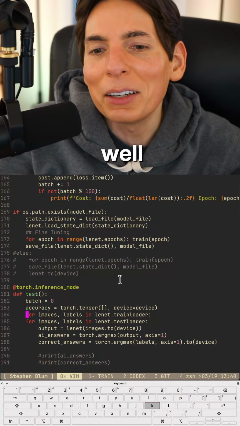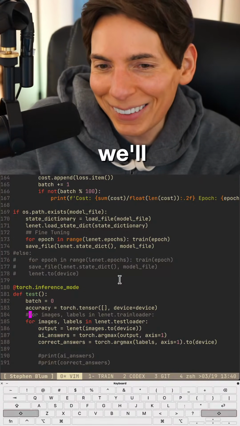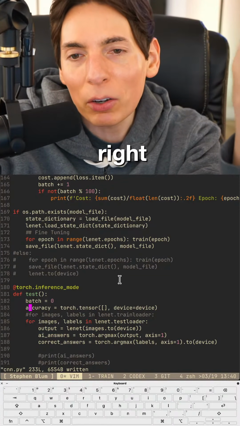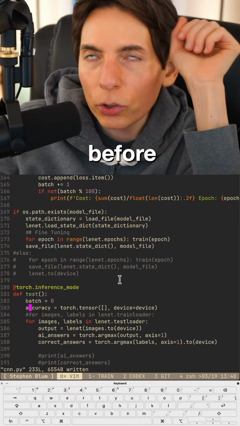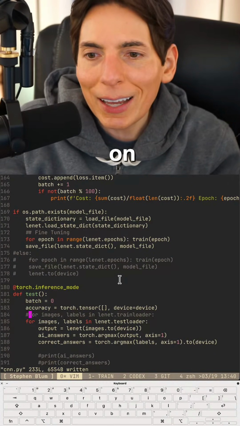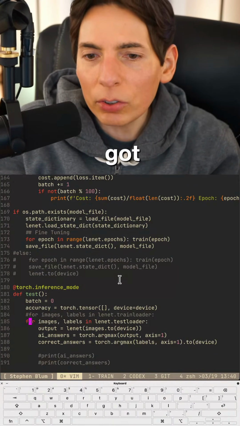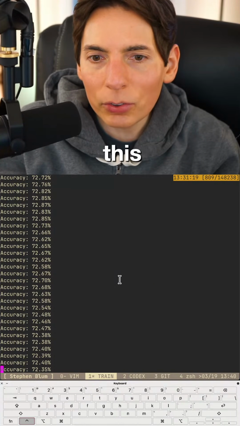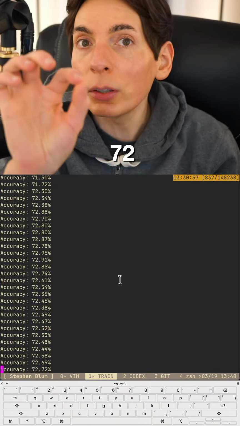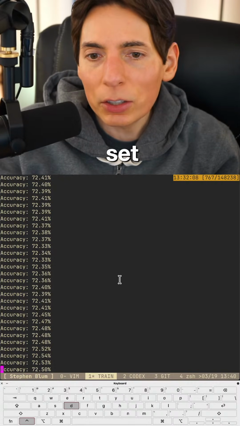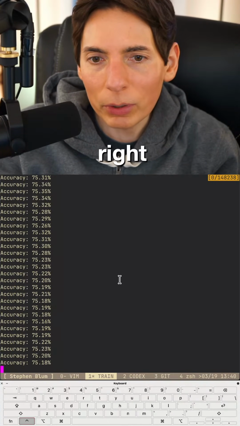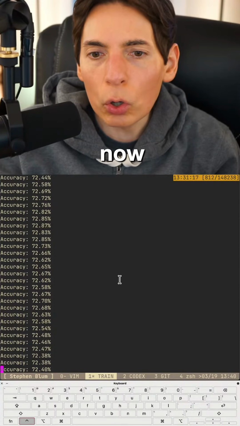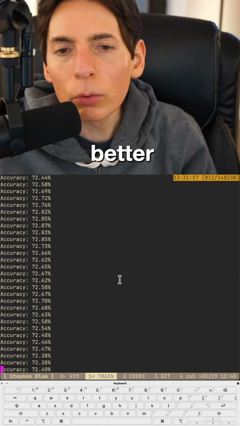All right, well, fine. At least it's got better recall, right? Do you remember what it was before? Before, it was running on the test set, and it got like 60-something percent. Let me go back. Let's see where we're at. So this is the recall. 72% was the original recall on the train set. Then it jumped up to 75, right? So we improved that. And now our new goal is 72. Okay, so we've got to do better than, no, not 72.